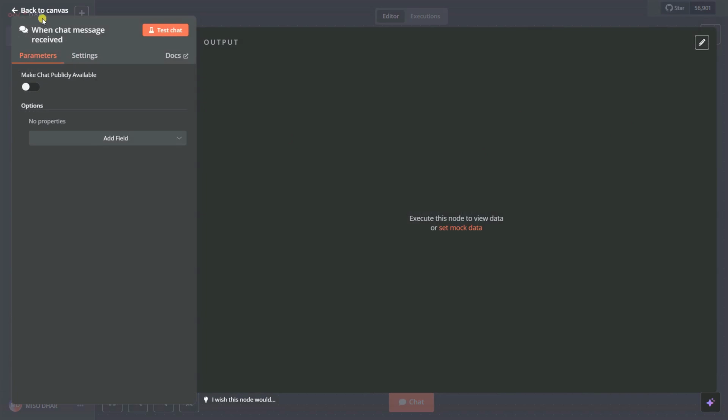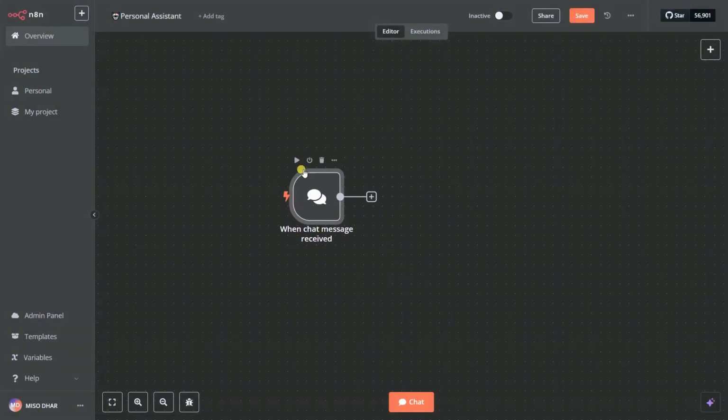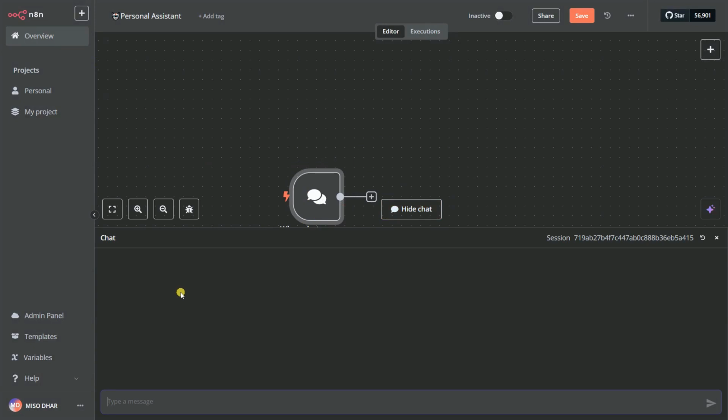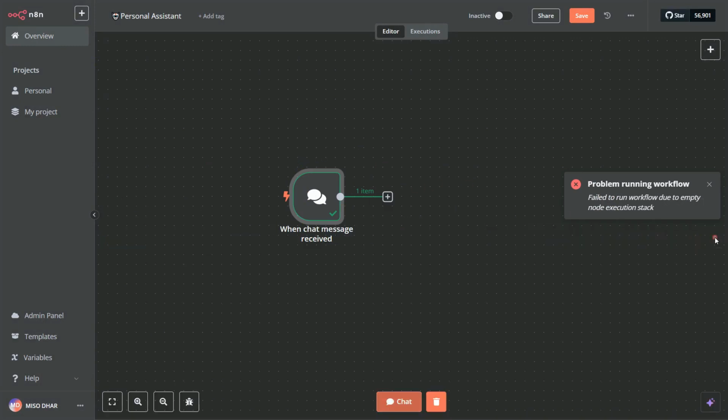So you can go back to the canvas. Now you can see our chat trigger is coming up. If you click here, it will execute. You can see the chat panel is open. You can give it, let's say, hi. You can see the chat trigger failed to run the workflow due to empty node execution stack. Yes, the node is executed, but it doesn't have any AI agents.